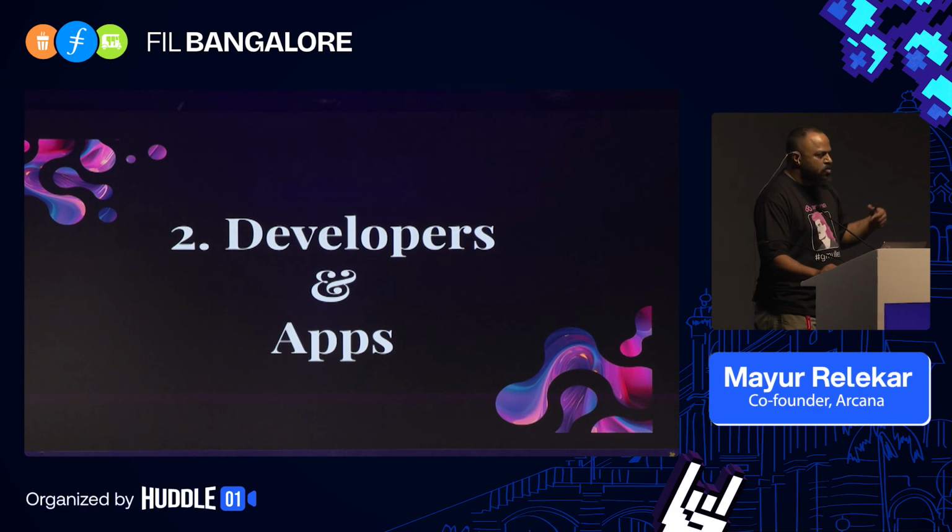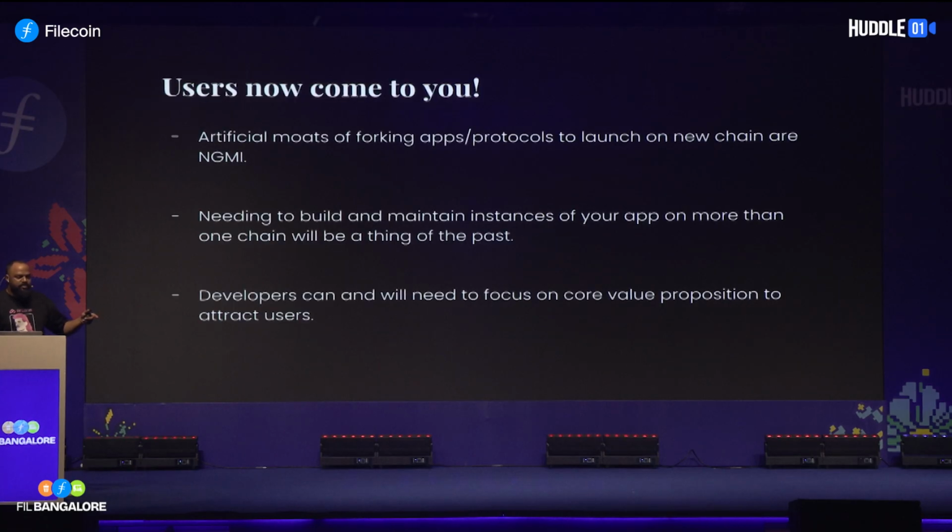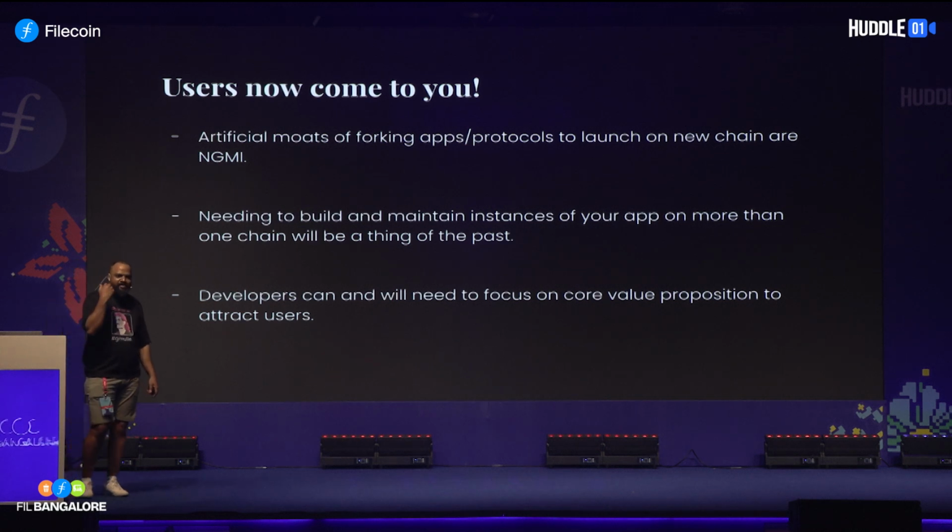The next is, how does this affect apps and developers, right? We've seen in the past how Uniswap built one of the best AMM models with their V1, V2, V3, and soon V4, and they launched it on Ethereum. And a bunch of other guys just basically forked Uniswap and launched it on something like, say, Binance Chain.